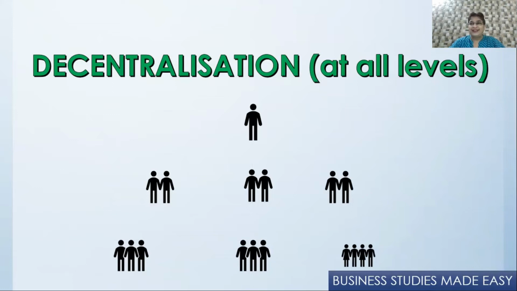This is called decentralization. All the decisions regarding the stationery, what type of stationery, what type of pen, etc., they have to decide and they have to buy it themselves. So that is why we say delegation is dividing by 2 and decentralization is multiplying by many. So decentralization is nothing but extension of delegation to all the levels.